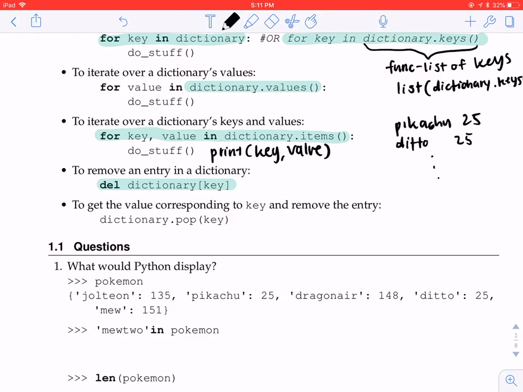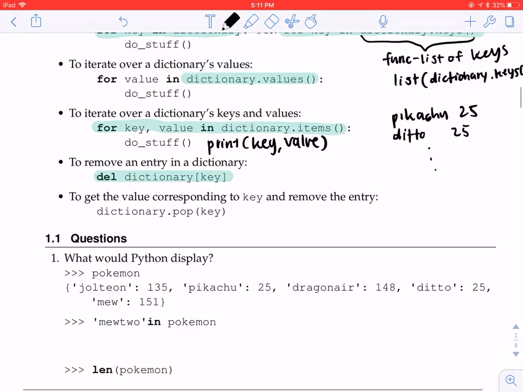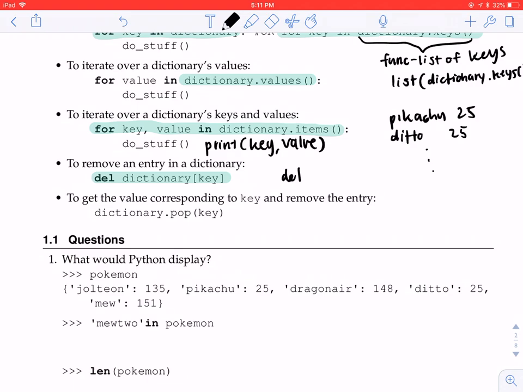It's kind of misleading, because it looks like you're deleting the key, but it's actually going to take out the whole mapping. So for example, you can say del of Pokemon Pikachu. What this will do is take out that entire pair of Pikachu and 25.